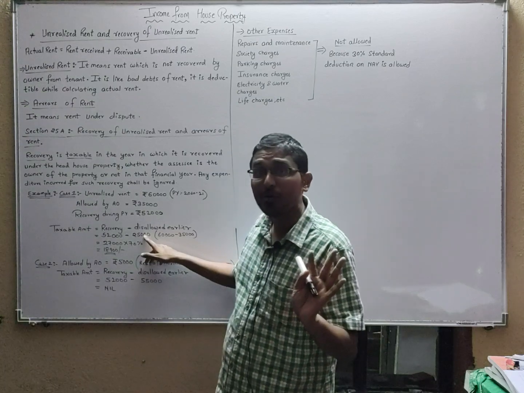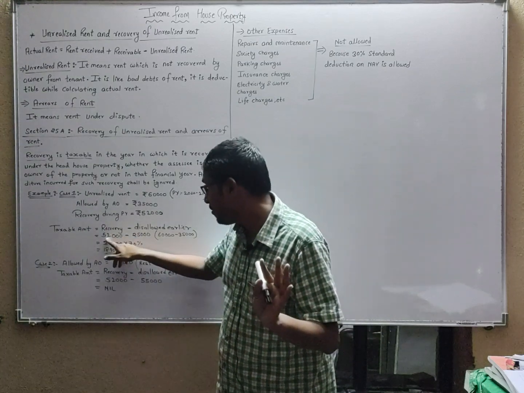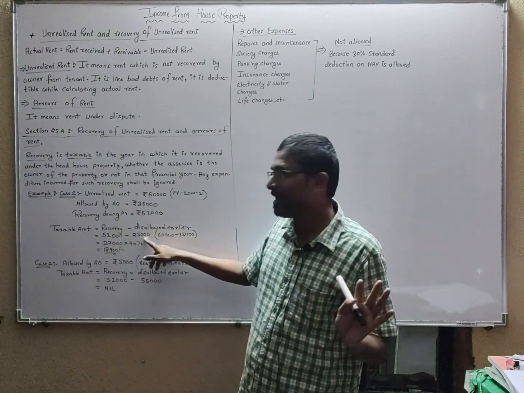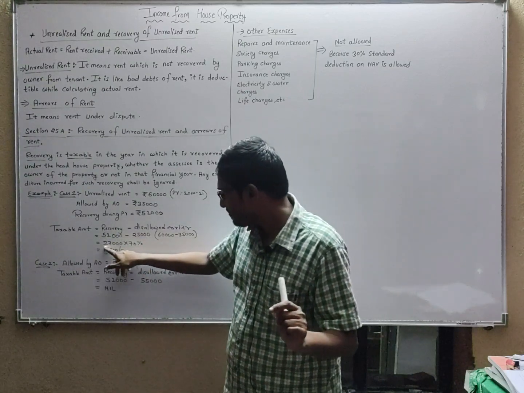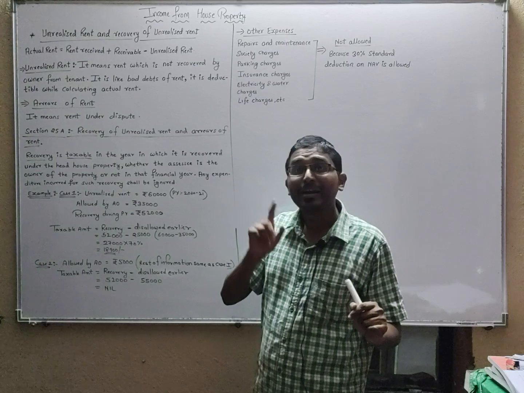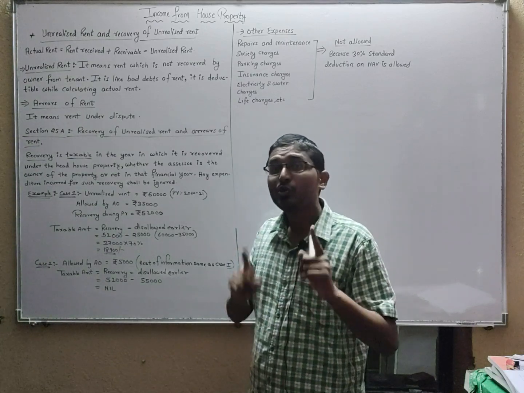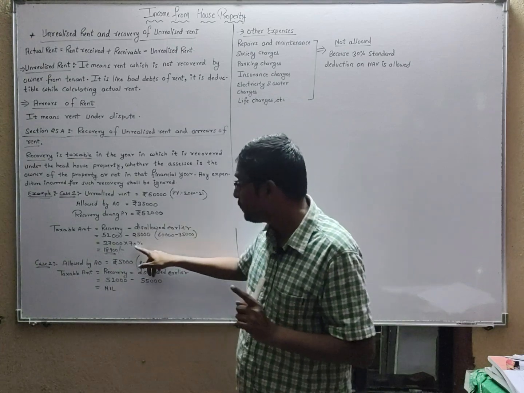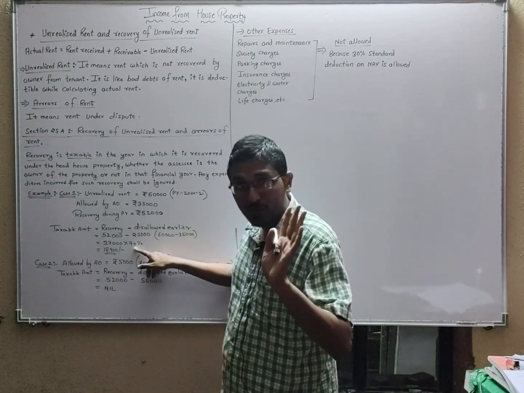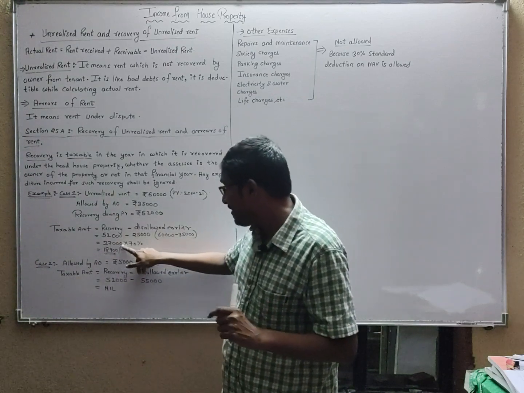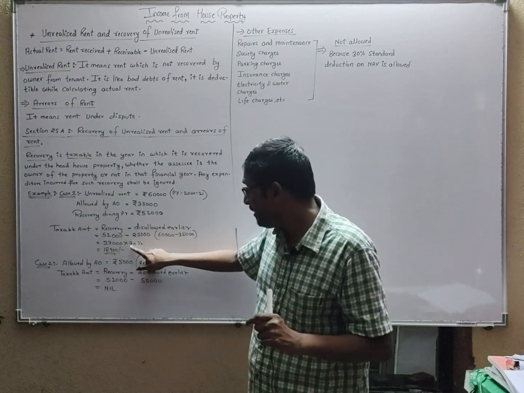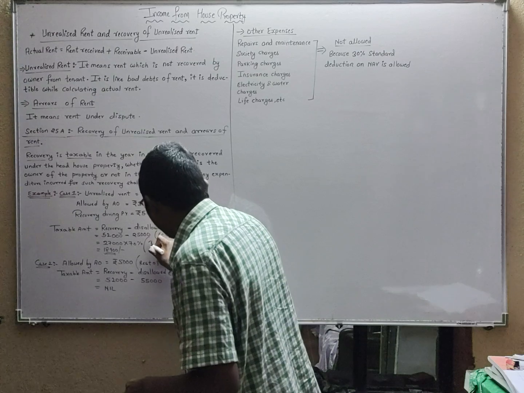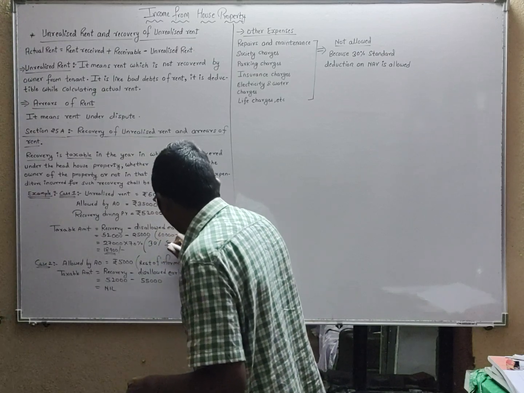So how will you calculate the taxable amount? Recovered amount minus disallowed amount. So 52,000 minus 25,000, taxable amount will be 27,000. Now students, you get 30% deduction on your rent. So here also you will get 30% deduction. So what you will do? Of this 27,000 taxable amount, you will only take 70%, because you know 30% is the standard deduction.